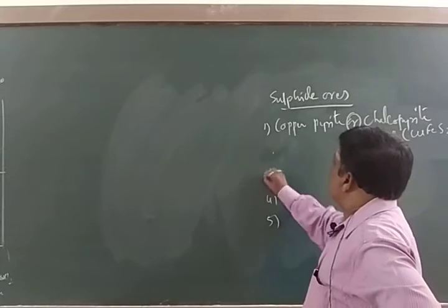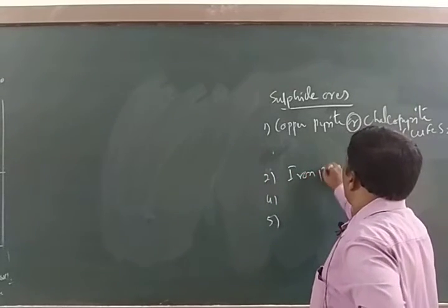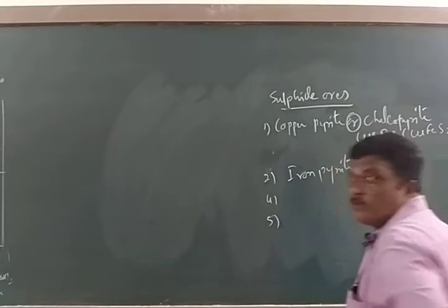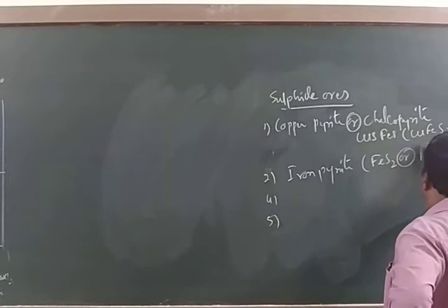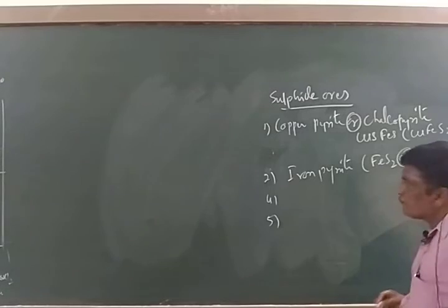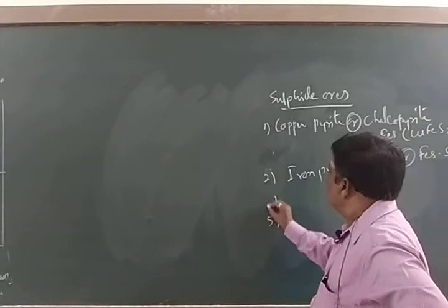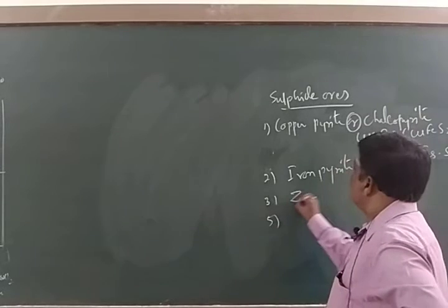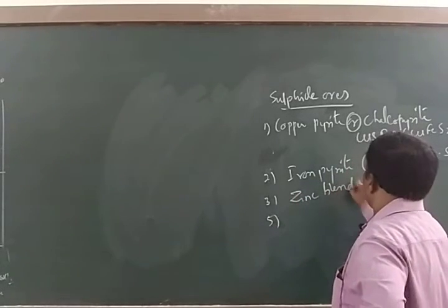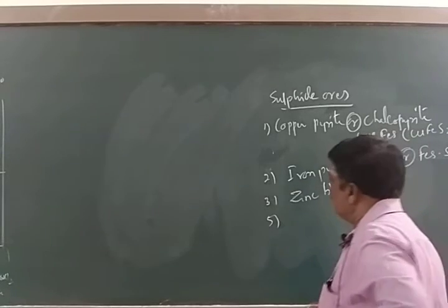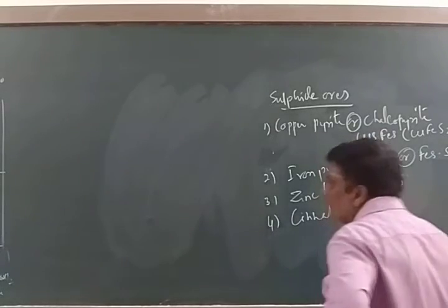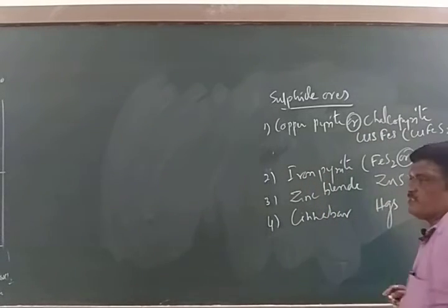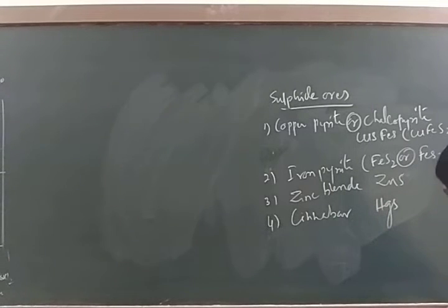Then second one is iron pyrite, that is FeS2, or you can write it FeS. Then third one is zinc blende, that is ZnS. The next one is cinnabar. It is the ore of mercury, HgS. These are all examples for the sulfide ores.